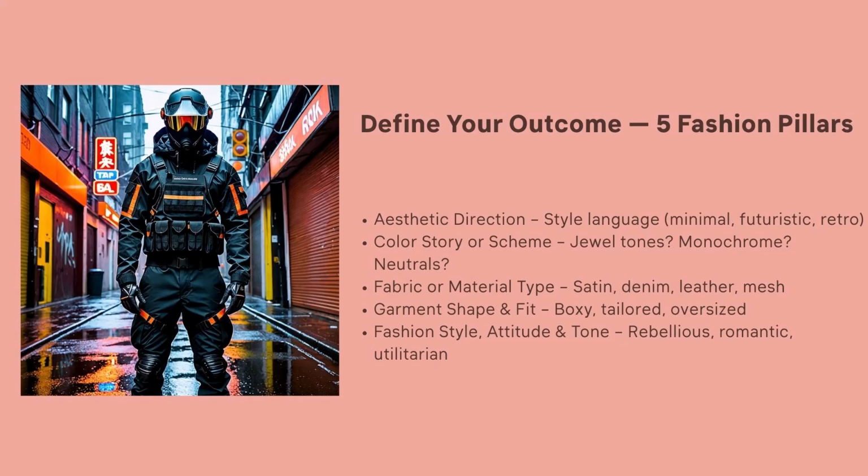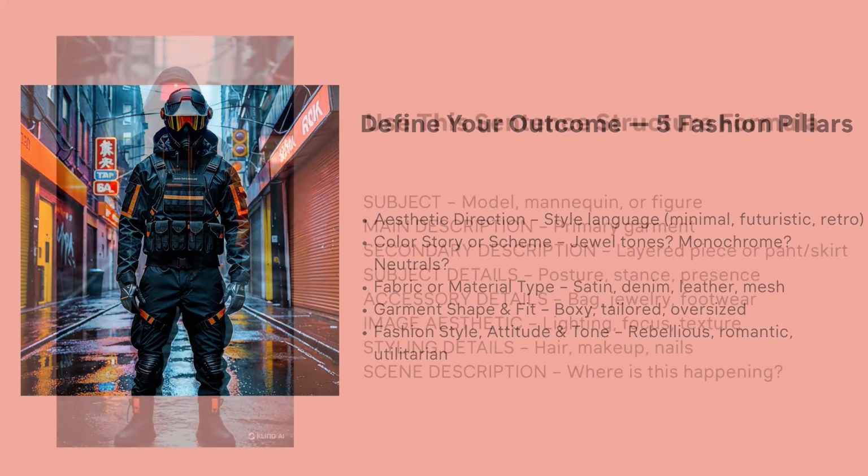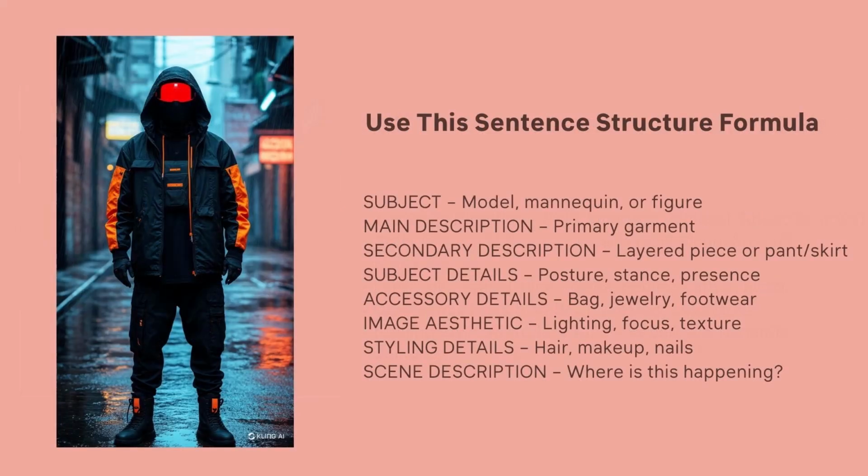Next is the fashion tone or attitude. Does the look or feel categorize as romantic, militaristic, or street smart? These are the descriptive words you want to express to AI about your outcome first. Then we'll follow the sentence formula structure to build the scene. This part most people skip, but it is key.